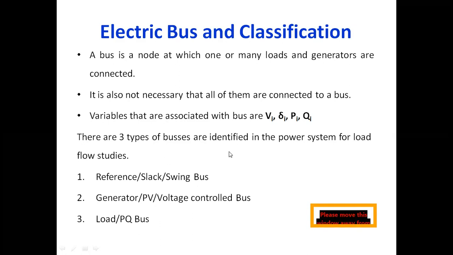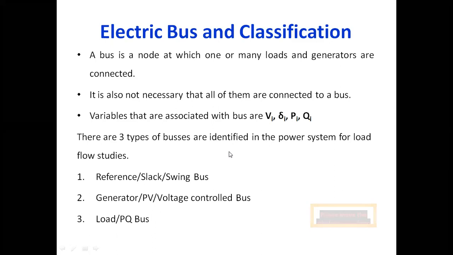The three categories are: reference or slack or swing bus, generator or PV or voltage controlled bus, and load or PQ bus. Now, these three are very important buses. Out of n number of buses, the very largest generator bus in the power system is considered as the reference bus or slack bus or swing bus. And the remaining n minus 1 buses are considered as the two other types, that means generator or PV bus or voltage controlled bus, and load or PQ bus, right?